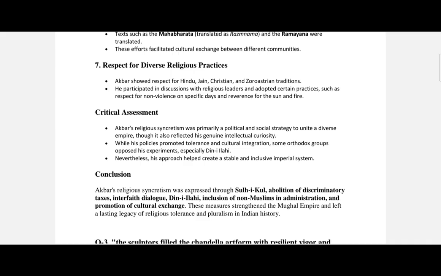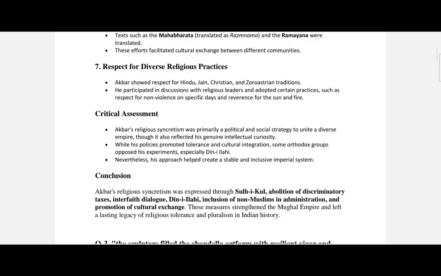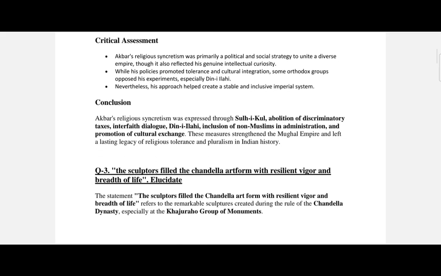And Akbar's religious syncretism was expressed through Sulh-i-Kul, abolition of discriminatory taxes, interfaith dialogue, Din-i-Ilahi, inclusion of non-Muslims in administration, and promotion of cultural exchange, whether it is the Ibadat Khana, the Rajput matrimonial alliances with non-Muslim communities or kingdoms, authority over all things, or the expression of kindness through cultural patronage, tradition and land grants.